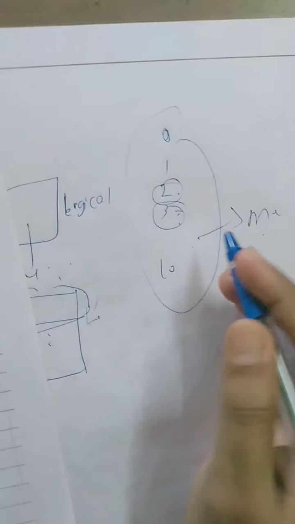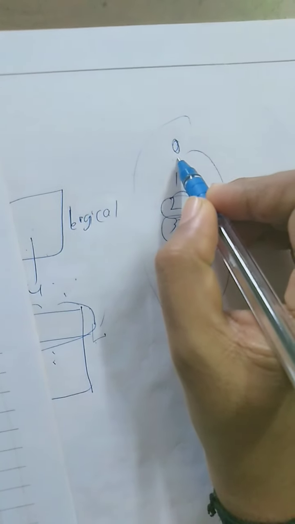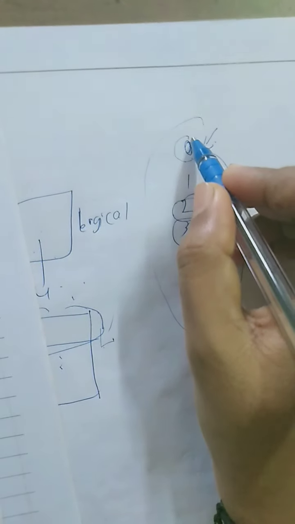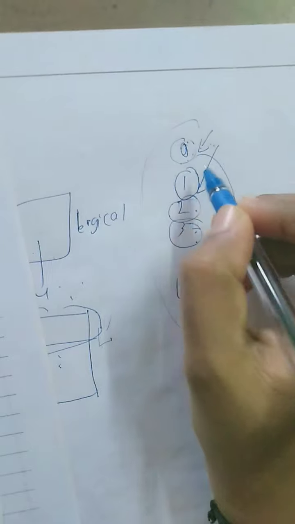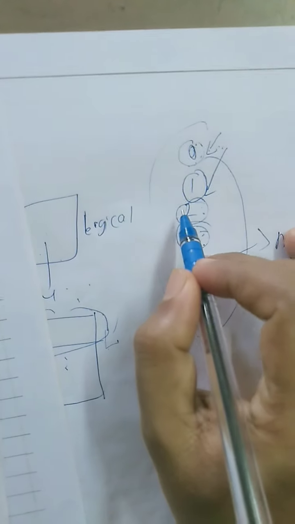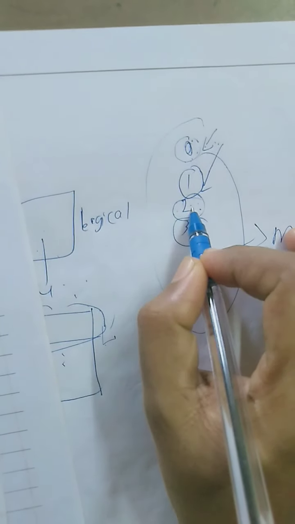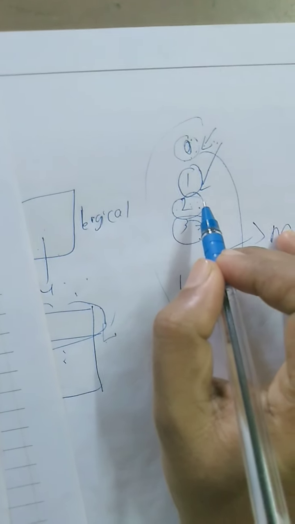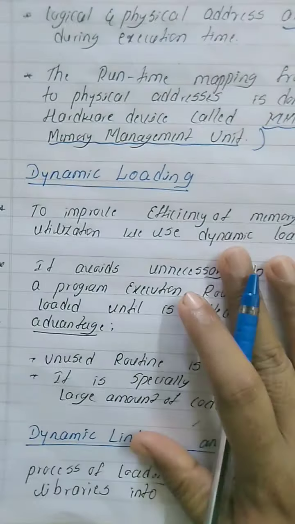Here, if I want to execute process P0, I'll call one routine. That routine executes only P0. After P0, again I'll call the routine. Then it executes process P1. So whichever processes are necessary, only those we need to execute to improve memory space utilization. That is called dynamic loading.